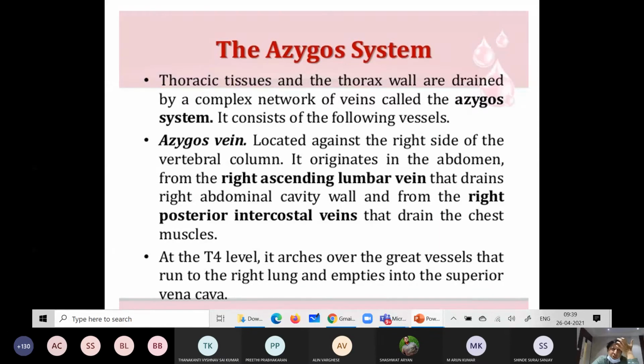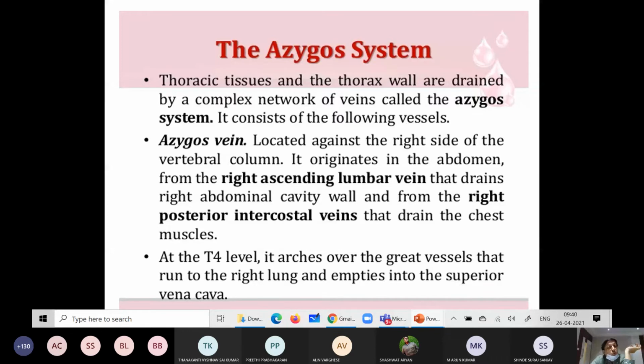The thoracic tissues and the thorax wall are drained by a complex network of veins called the azygos system. Are you getting my point? So in the azygos system, the important one is the azygos vein, which is located against the right side of the vertebral column. Remember, right side of the vertebral column.